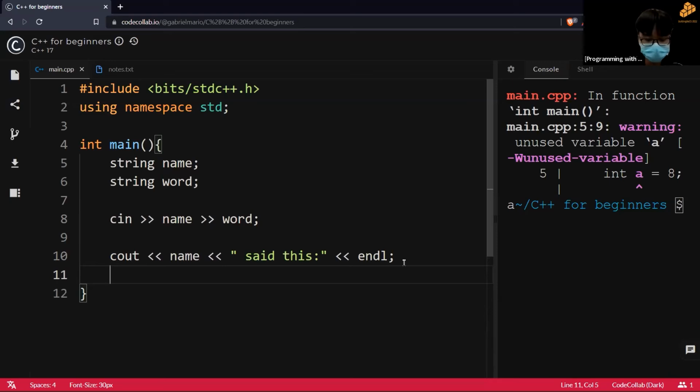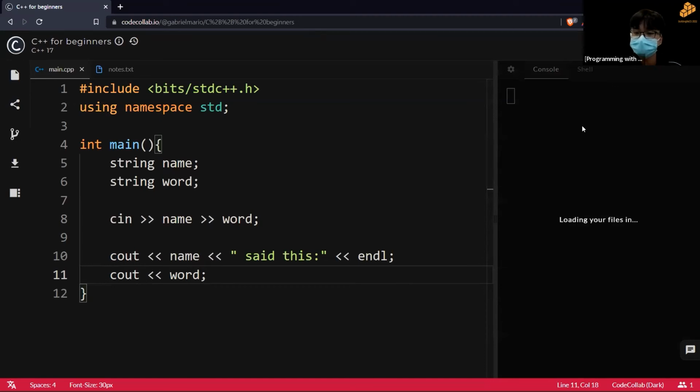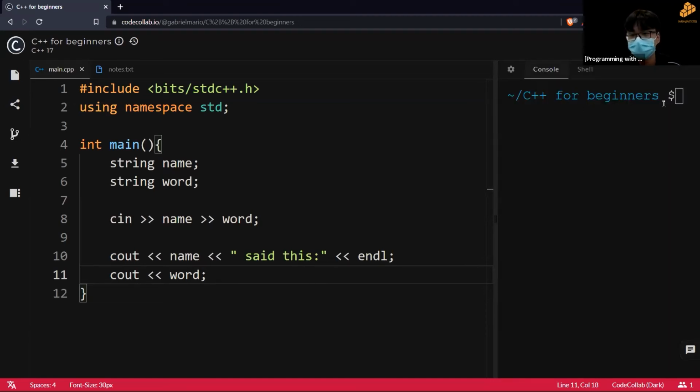That is just the first half of my output. So now I want to output the word. So I just need to output the word. It's as simple as that. Let's give this a run. It's loading my file, so give me a second.